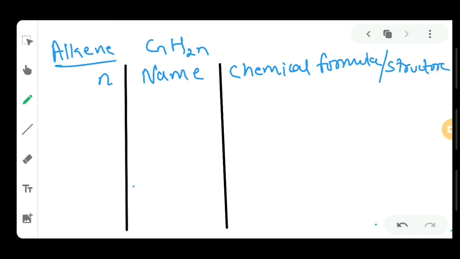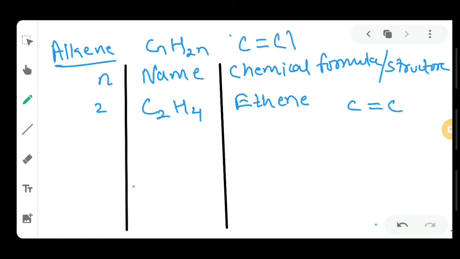Students, if n's value is 2, the formula will become C2H4, and the name will be ethene. The structure is very simple, C double bond C, because in alkene there is a double covalent bond between two carbon atoms.